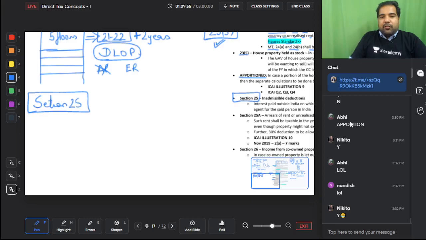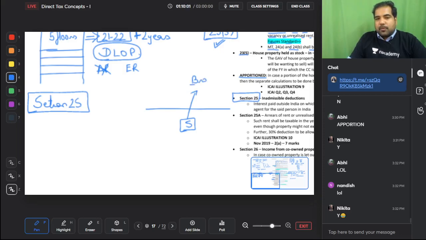They say that if you are going to pay some interest abroad, if this is the surgeon and he is going to pay some interest to his brother, this interest was used in India, and hence we will see in a chapter called deemed income, but you can understand it logically. Because this money was used in India for the house, it was accruing in India, earned in India, or deemed to accrue or arise in India, and hence this interest should be taxed in India, and hence the surgeon, while he is paying, should deduct TDS.